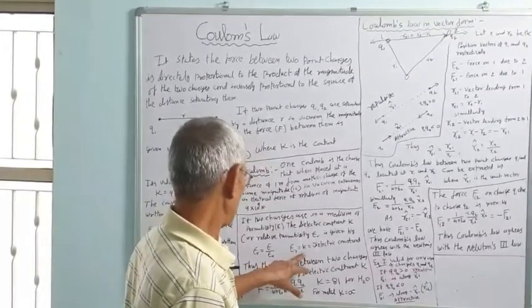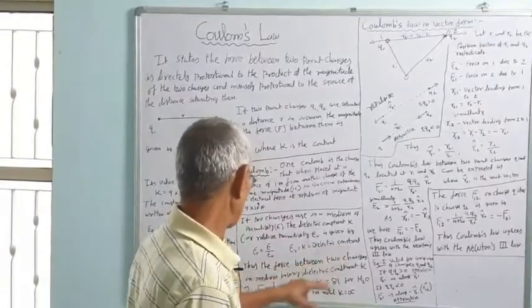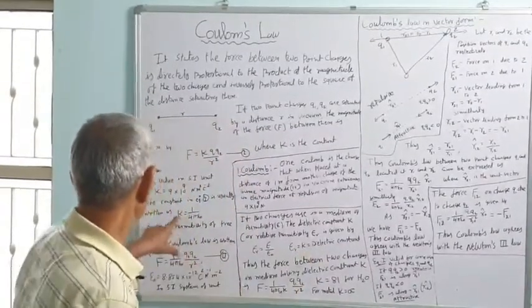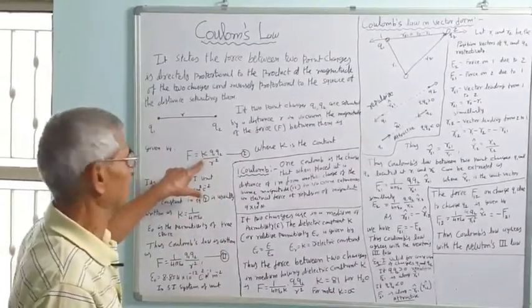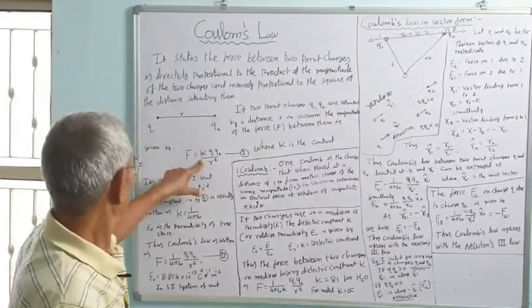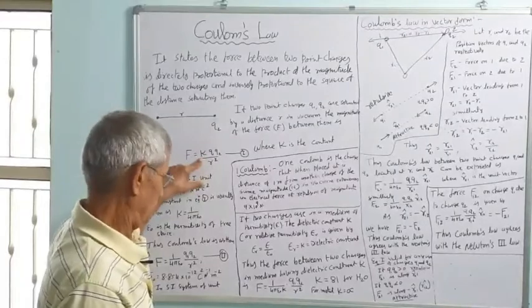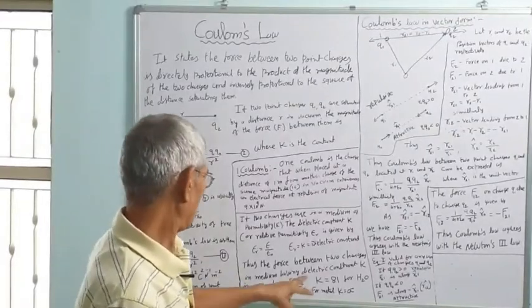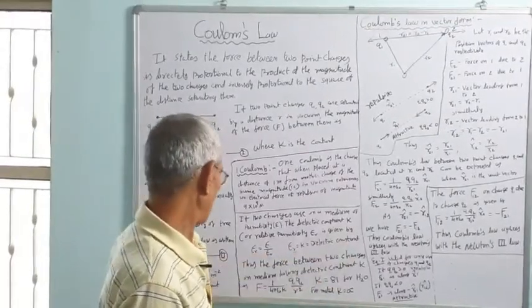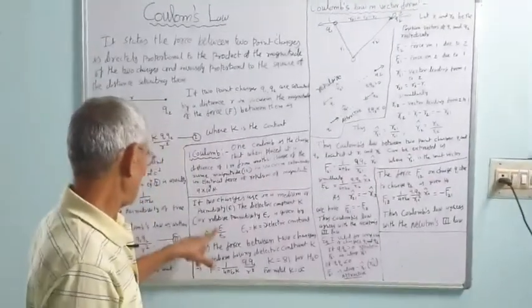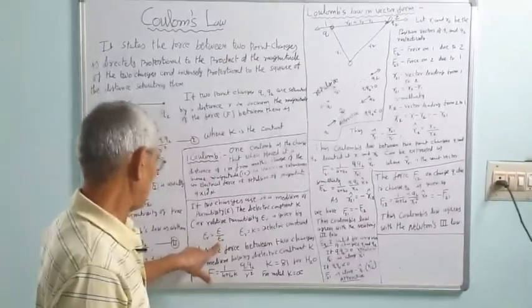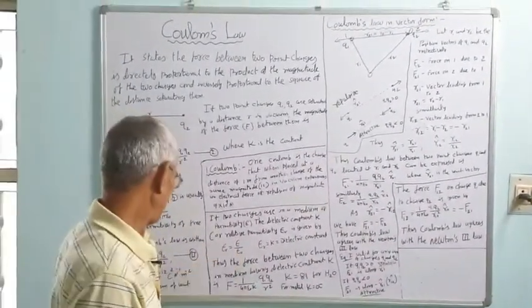Epsilon R is equal to K, the dielectric constant. Remember, this K is not the constant K used in equation 1. In equation 1, K is the constant of proportionality, and here K is the dielectric constant, that is the ratio of the permittivity of the medium upon the permittivity of free space.